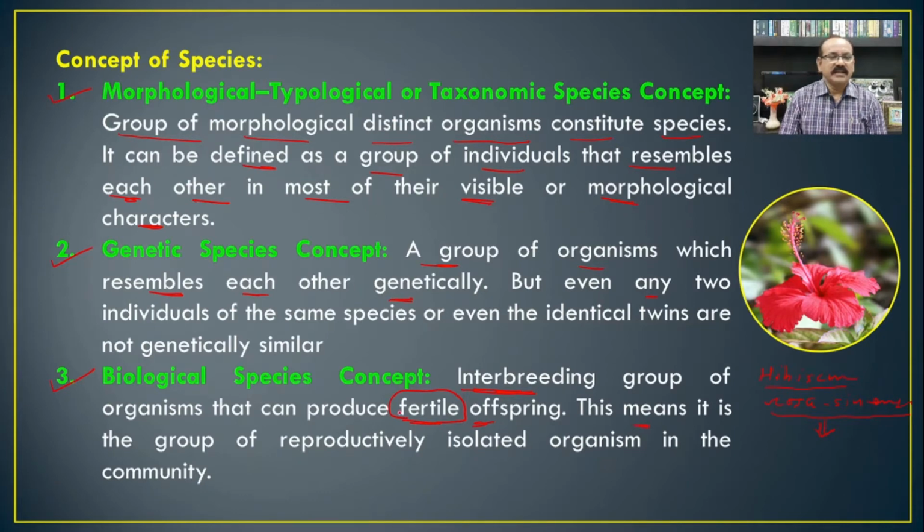This means that it is a group of reproductively isolated organisms. The organisms of a species which interbreed among each other and produce fertile offspring are separated from the rest of the organisms, because there will not be interbreeding, and if rarely there is interbreeding, they will not produce fertile offspring. Such a group of organisms which is reproductively isolated is known as a species, and this concept is nothing but the biological species concept.